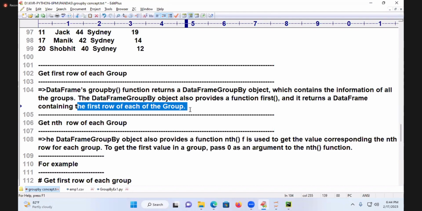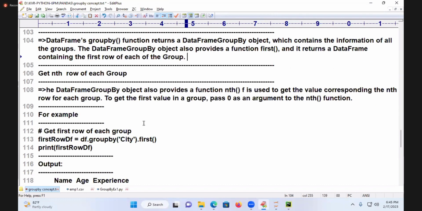So in Delhi, the first person, in Mumbai, the first person, in Sydney, the first person. How to get that first record? By using which function? The first function. For example, not only the first, I want the second person, third person, fourth person, like that. There is a function called what? The nth function is there. What will you pass there? The record number. 0 is first, 1 is second, 2 is third.